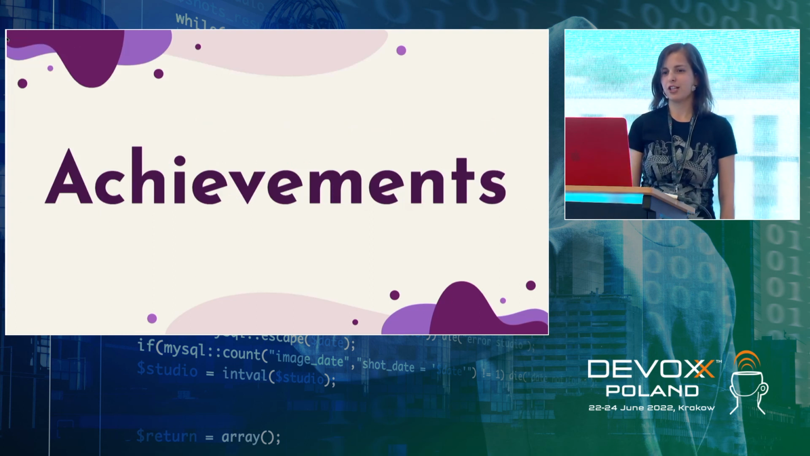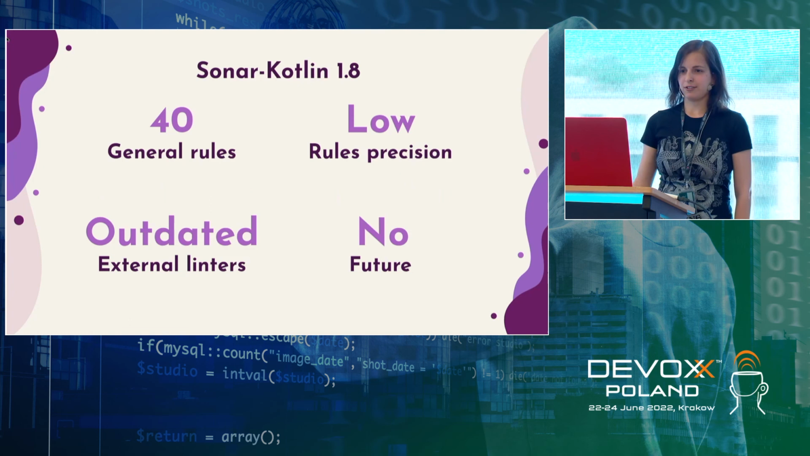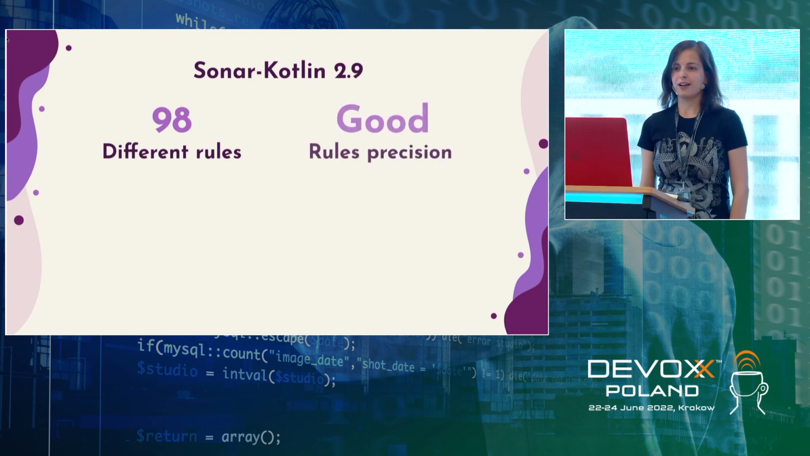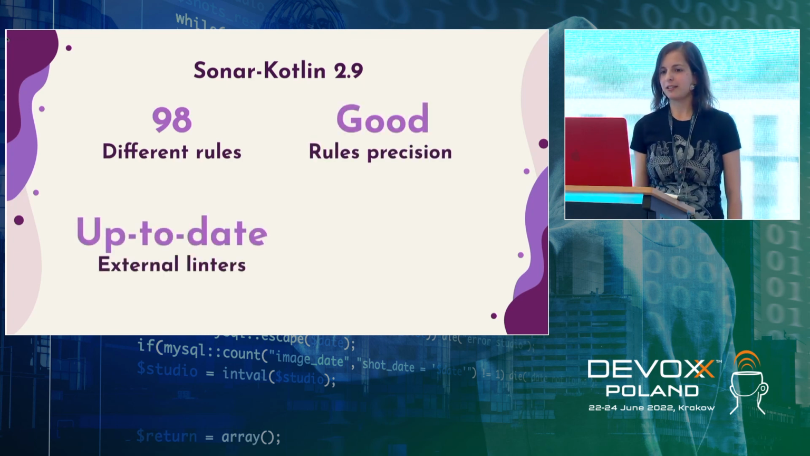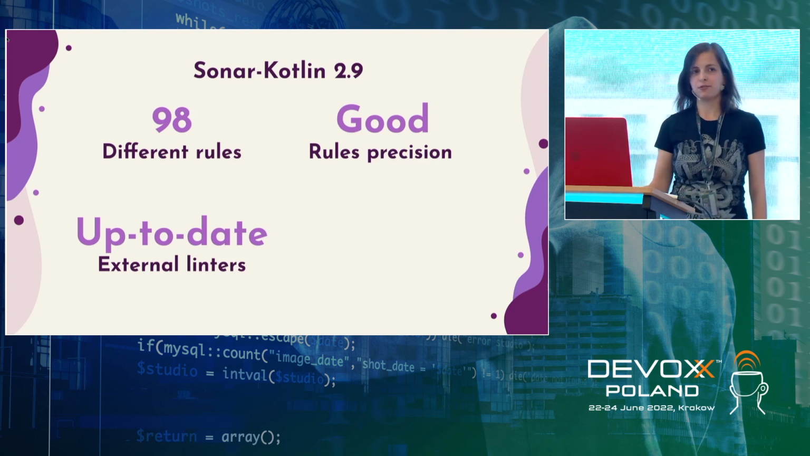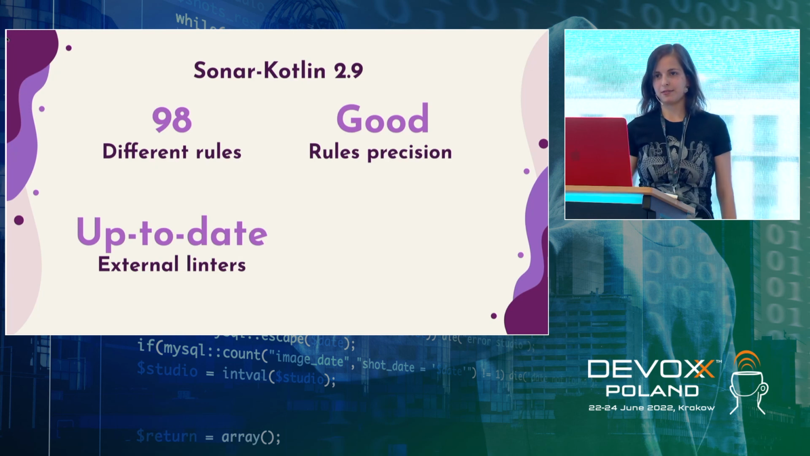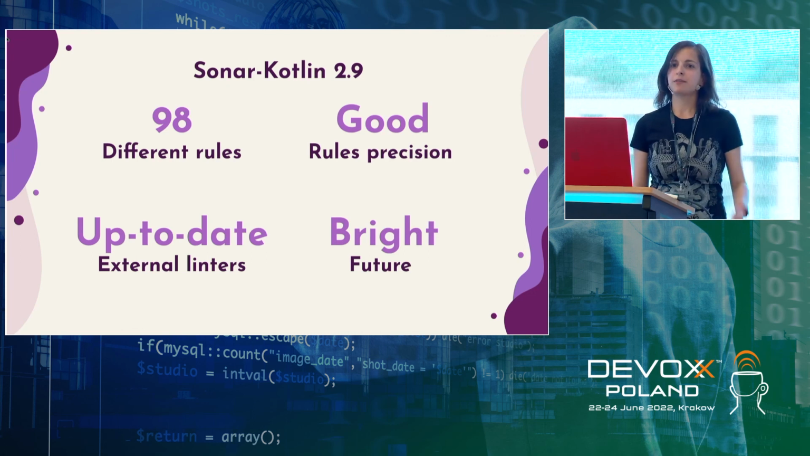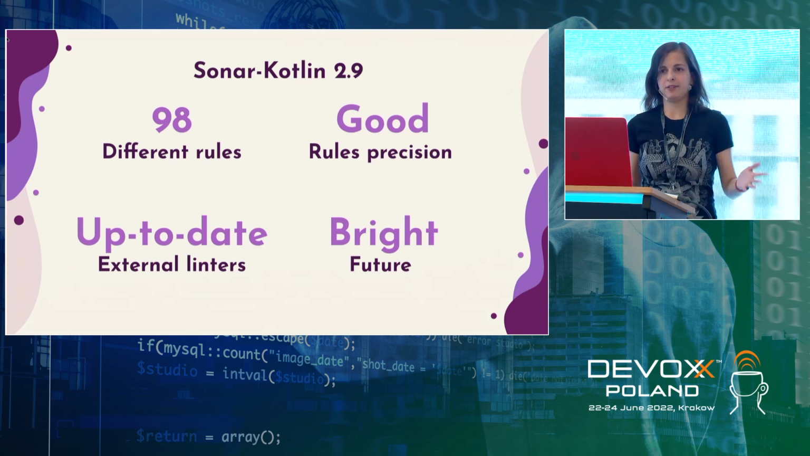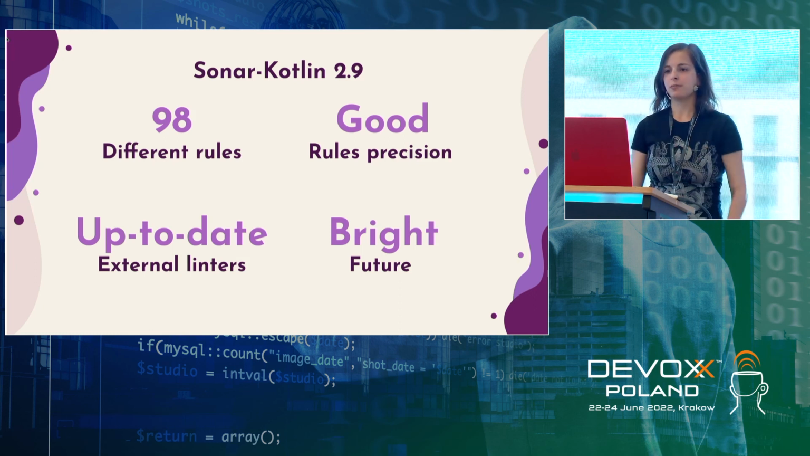So that's it for the challenges. Achievements: in SonarKotlin 1.8, it was like this. In SonarKotlin 2.9, we actually had 98 rules, with good rule precision. We updated all the external linters, and we made it the default process of our releasing. So every time we release a new version, the external linters are updated. And yeah, we see a bright future, because now we have semantic, and we don't have old slang anymore. So we can do whatever we want. We can do advanced rules. We can do detection as Java does. So we see the bright future of SonarKotlin.